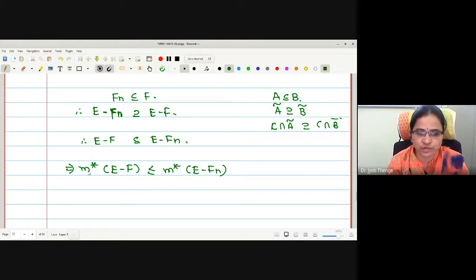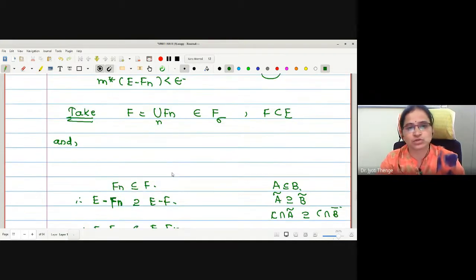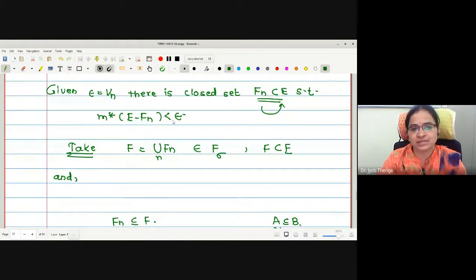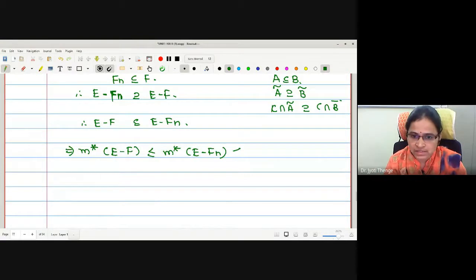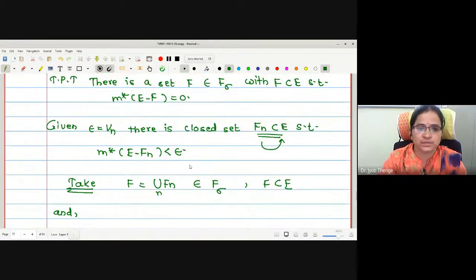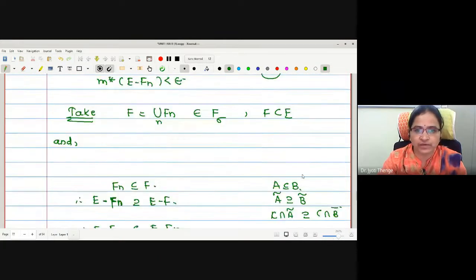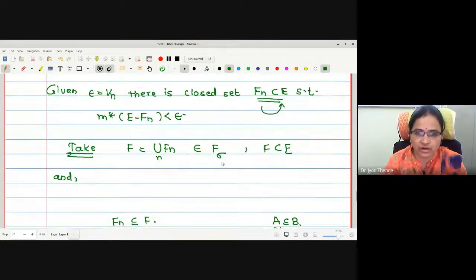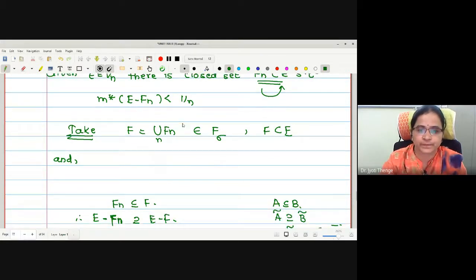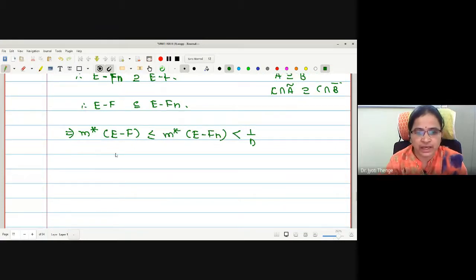Therefore, what is the relation between the outer measures? Less than or equal. Now, what is the outer measure of E minus Fn? This is less than epsilon. What epsilon have we selected? 1 by n. You can replace this epsilon by 1 by n. So this is less than 1 by n.